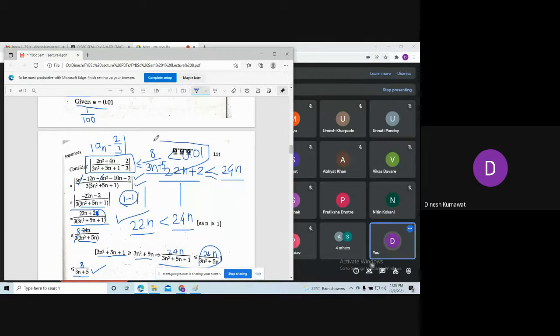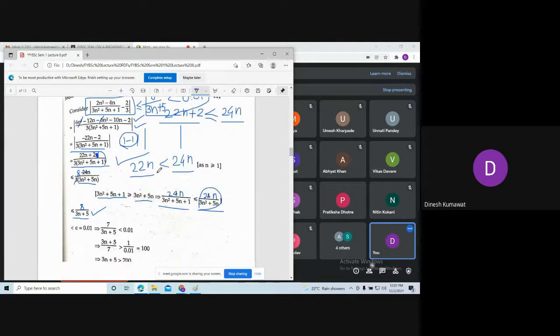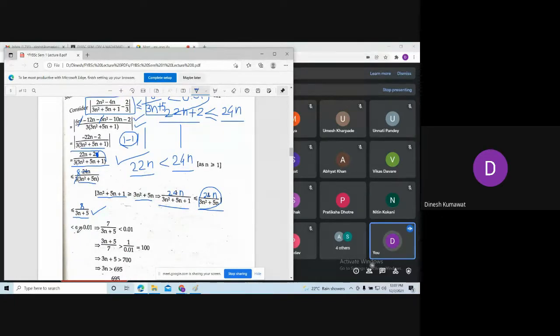Is it clear up to here? Yes, sir. Now let us try to solve this inequality and, using this, let us try to get the bound on n. So this number is less than epsilon. Here we want 8. Okay, so we are in this situation, that is, the left hand side is strictly less than 0.01. Now take the reciprocal. So after taking the reciprocal, what happens to this inequality?